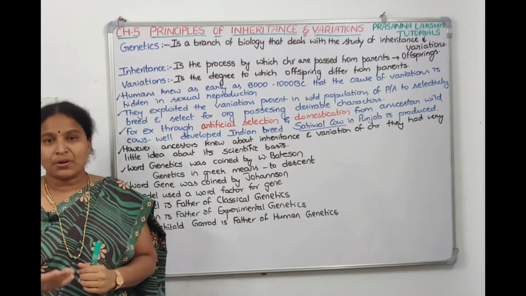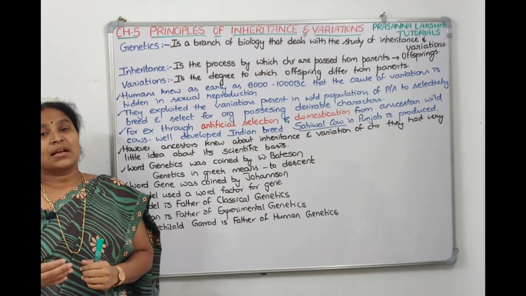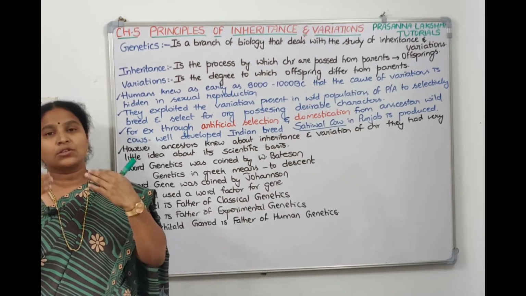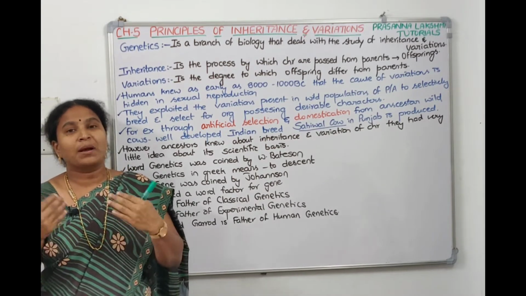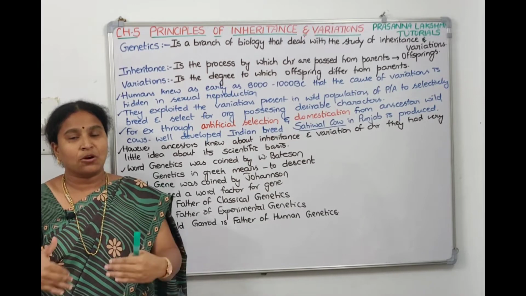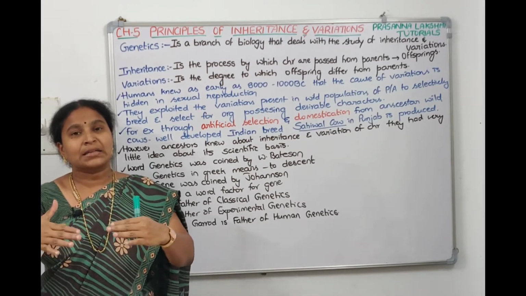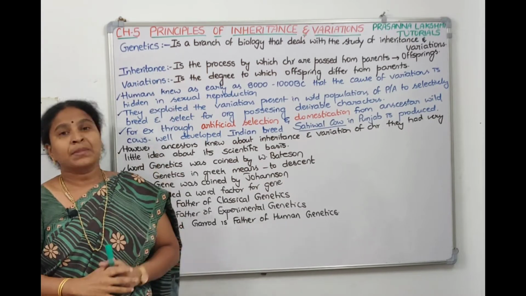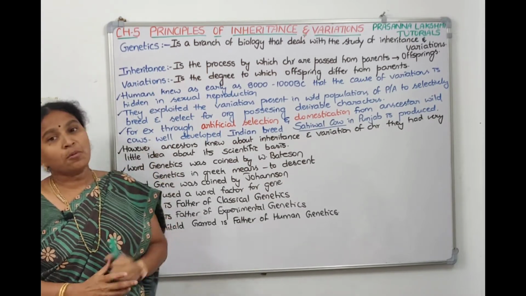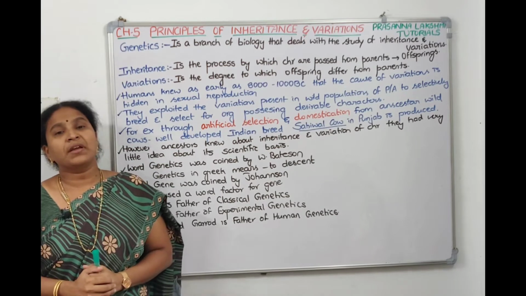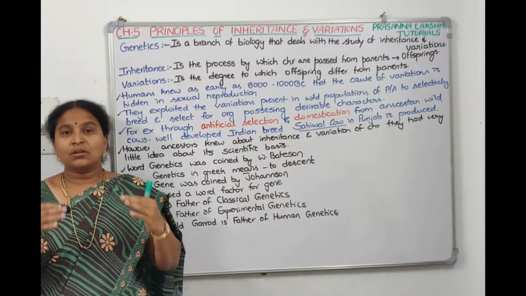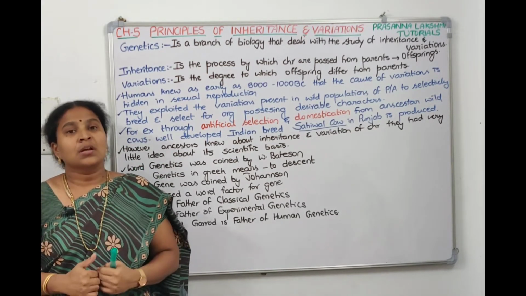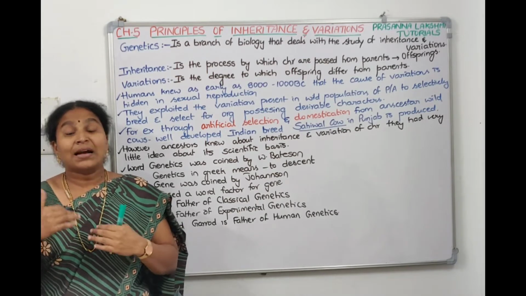Inheritance is a process by which the characters are passed on from the parents to the next generation. From me to my children, what are the characters which are passed on? That process of passing the characters from parents to the offsprings is called inheritance. And what do we mean by variations? When I pass on the genes to my next generation, they don't resemble me 100%.